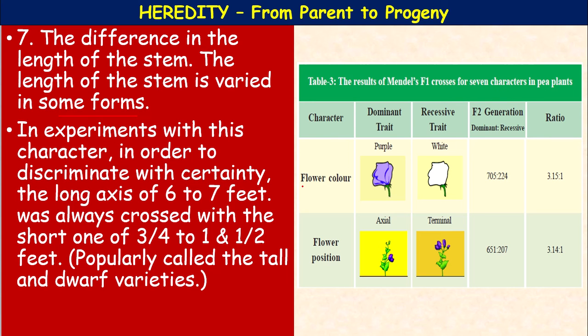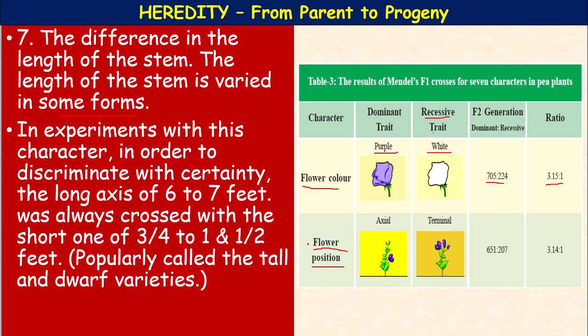The characters: flower color and flower position. Dominant trait, dominant character, what is that? Purple color. Recessive trait, recessive character, that is white. And in the F2 generation, the results of F1 crosses of 7 crosses in the pea plant we are discussing, what happened? 705 purple and 224 white. The ratio is